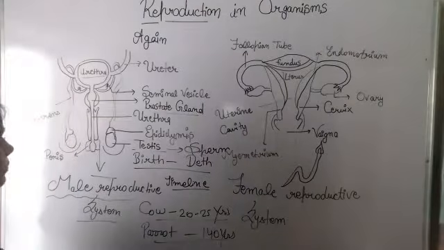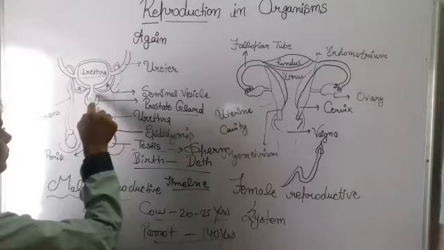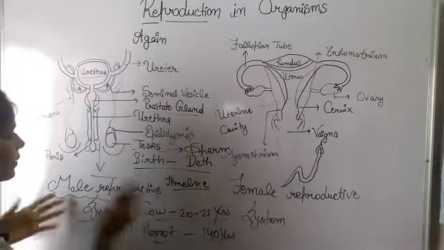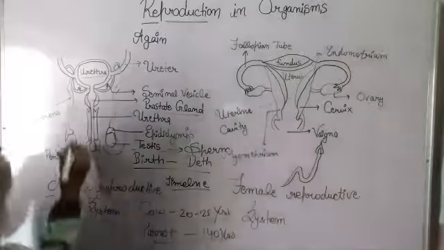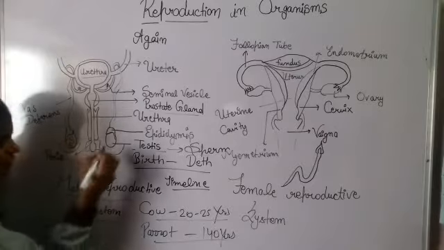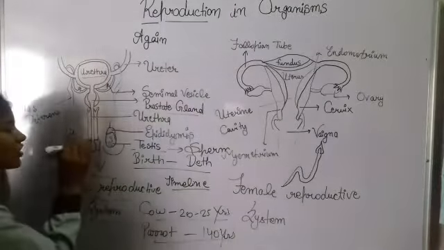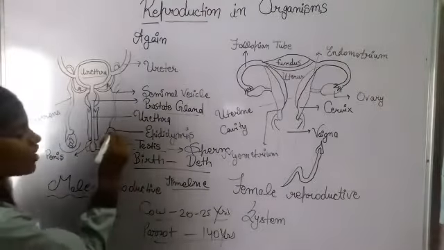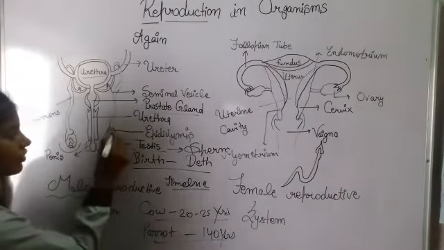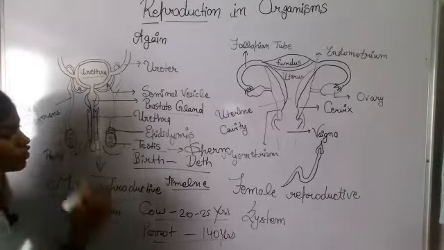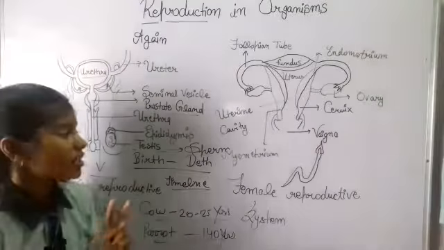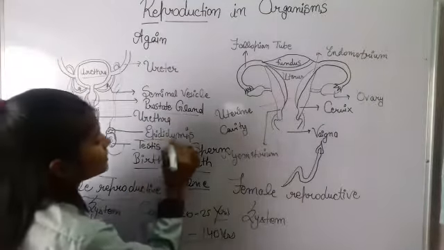Okay, now this is the prostate gland which provides for the sperm. Now what happens here? There are a few structures present here. These structures produce sperms. Then the structure on the top of it, a cap-like structure, is known as the epididymis.